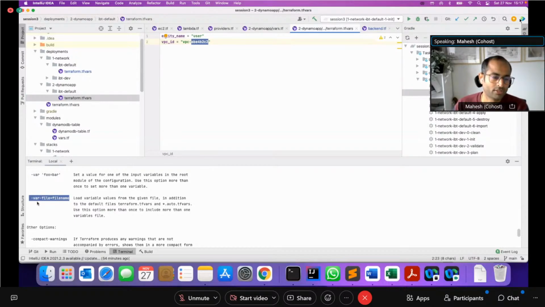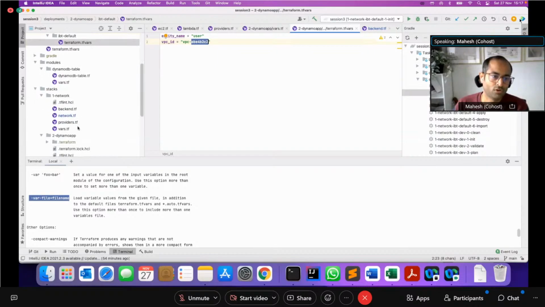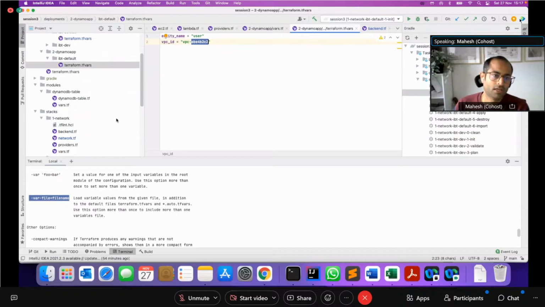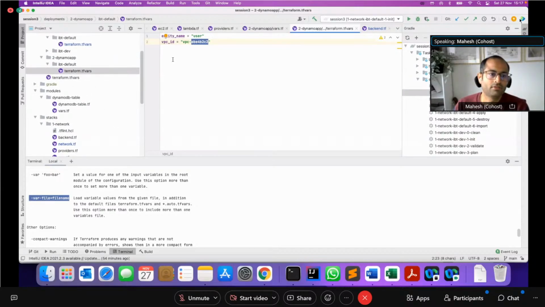Previously when we were running Terraform, we did not use tfvars. So I just wanted to point this out as to how you can combine variable files so that you don't hard code them directly into your stack, but you externalize it and run it across different accounts. The benefit of these tfvars is that you can then have different values across different accounts.